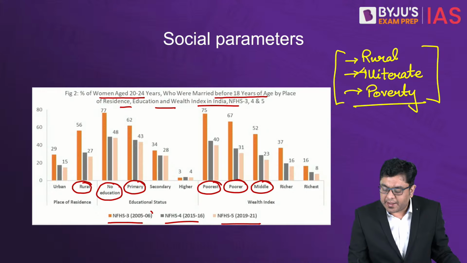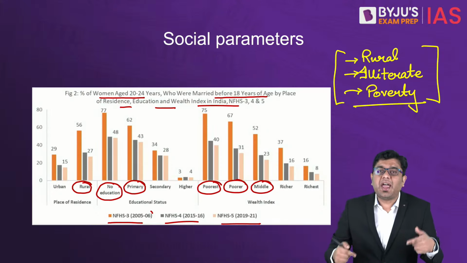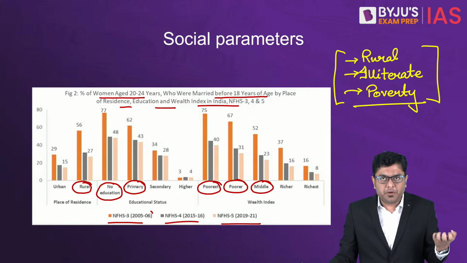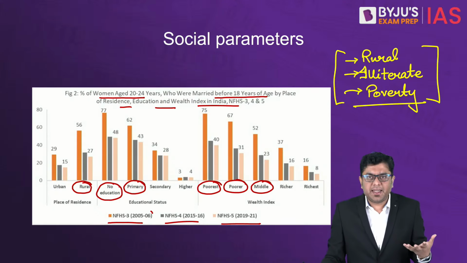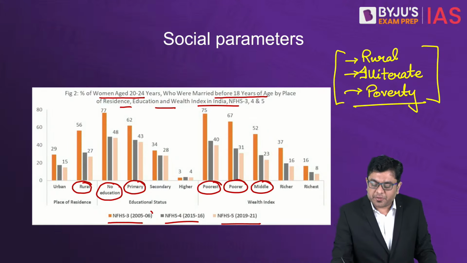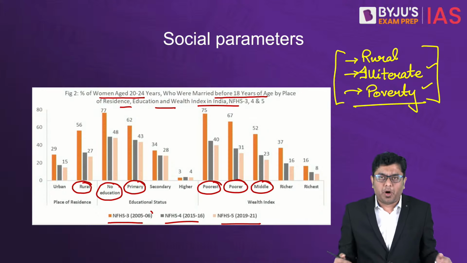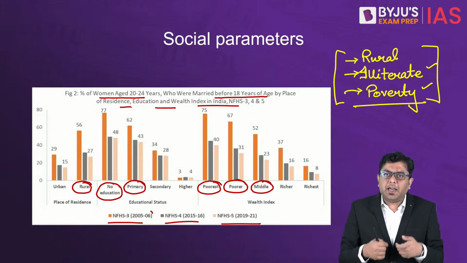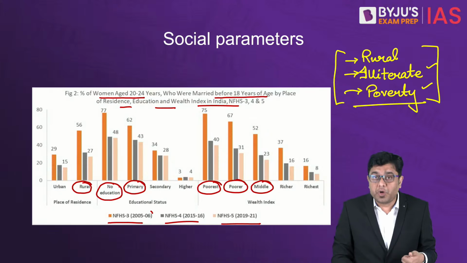Now please understand, just because you write here rural does not mean that all and everybody living in rural India is indulging in this activity. Please understand that along with the rural population, the aspect of illiteracy as well as poverty is something which is coincidental. That is why you find a lot of population in terms of rural India.